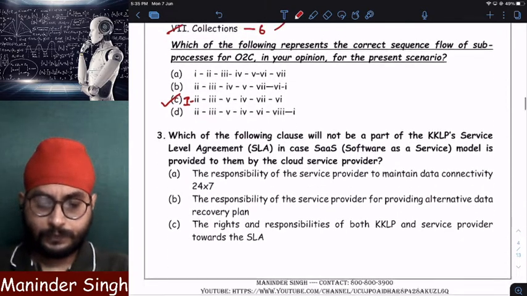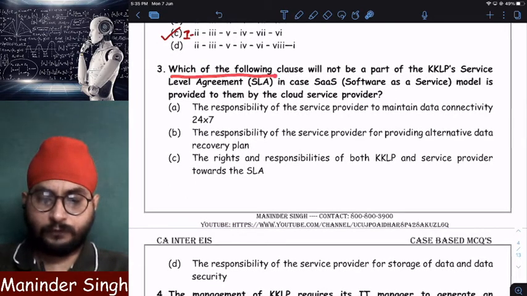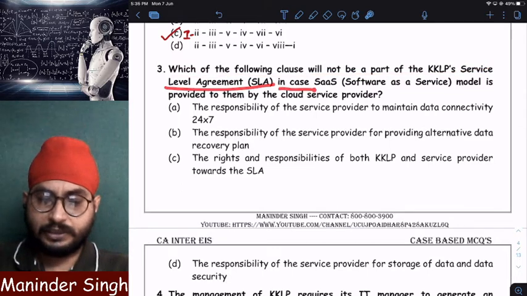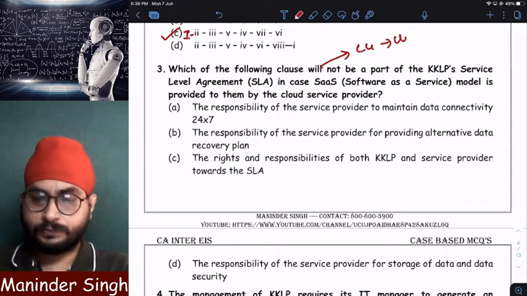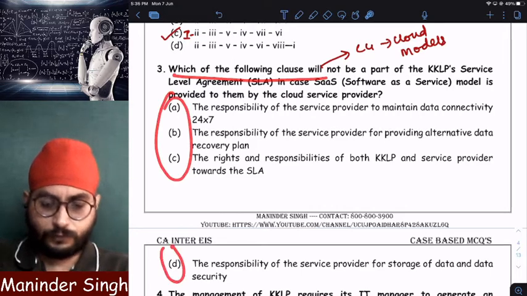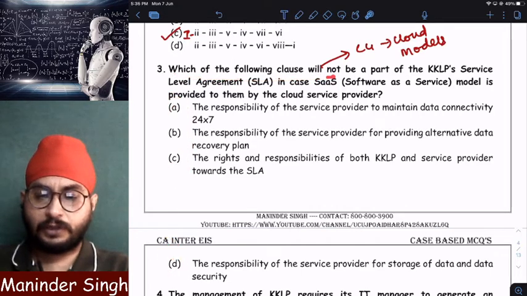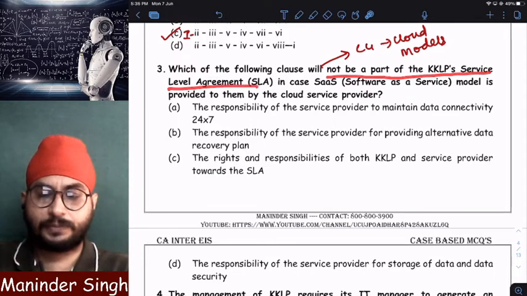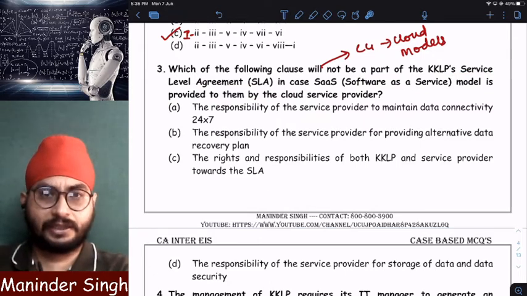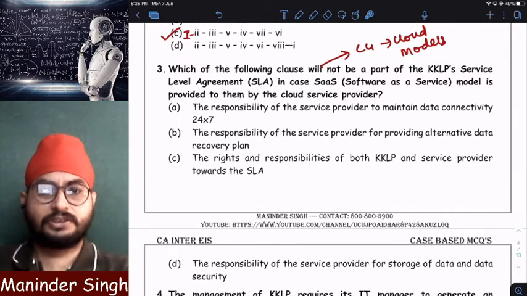Chapter 1. Now, question number 3. Which of the following clauses will not be a part of KKLP's service level agreement in case of SaaS, software as a service? Again, this is from chapter number 4, cloud concepts, cloud models. Clear? So they are asking which of the following 4 points will not be a part of KKLP's service level agreement in case of the SaaS model. So what is a service level agreement? It is an agreement entered into between KKLP, which is a website, and the cloud provider, which is SaaS.